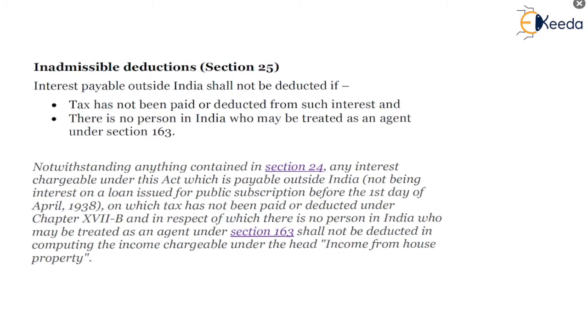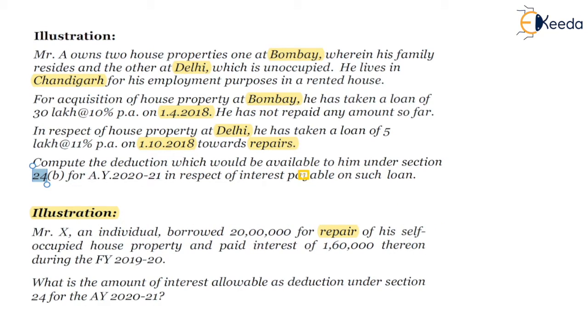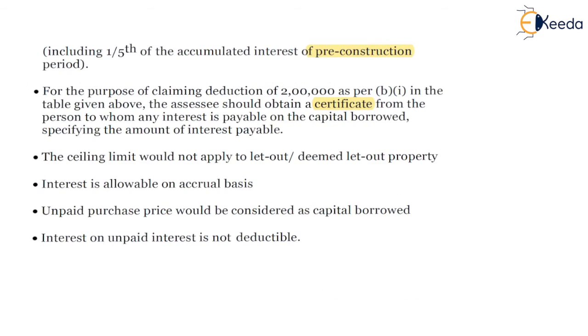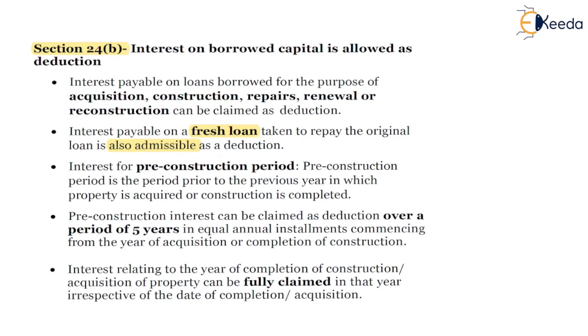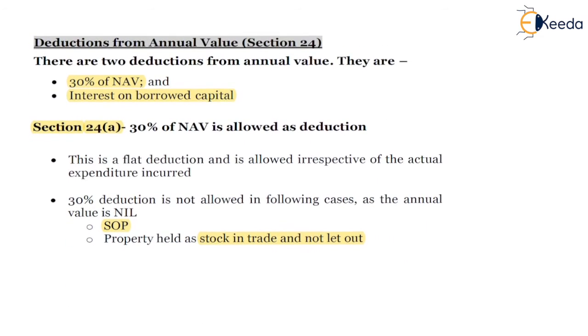Now moving on to the next section. Before moving on, we have already concluded the deduction which is available under section 24B with illustrations. In this, the interest on borrowed capital has various provisions which you will have to keep in mind. There are various illustrations that we have covered previously as well, which cover the part of interest in keeping in view the overall computation.